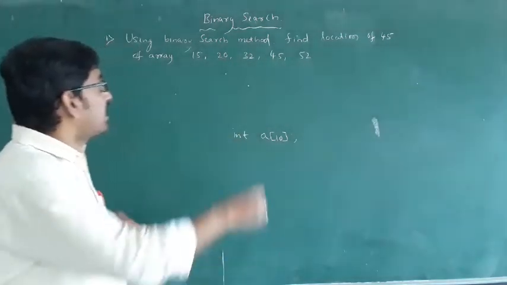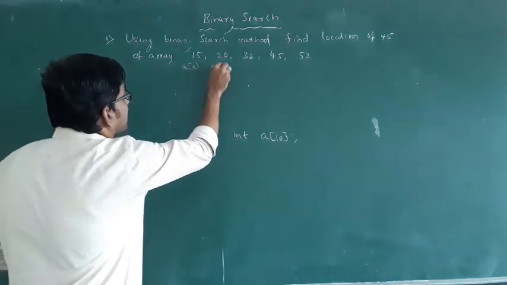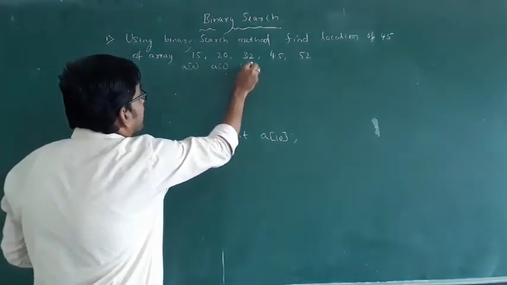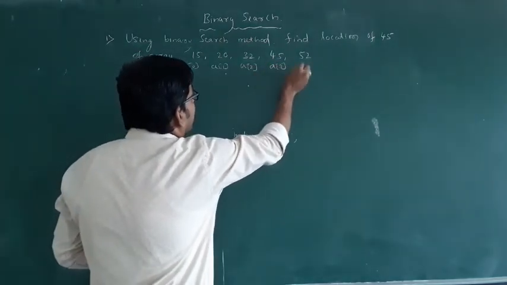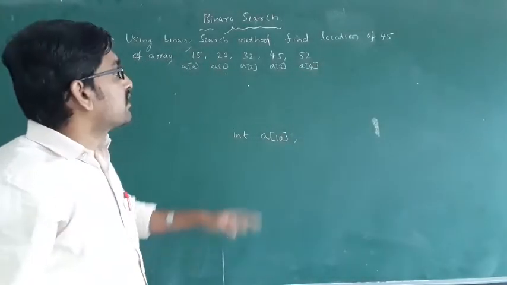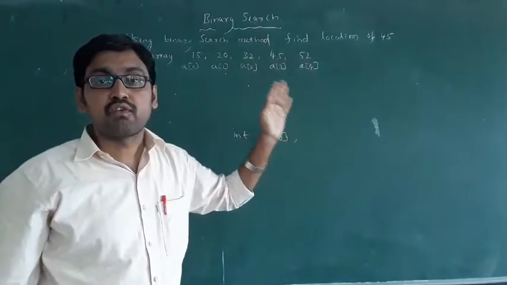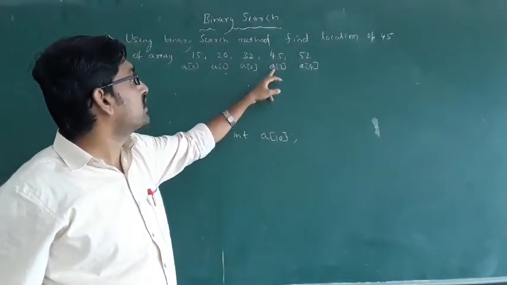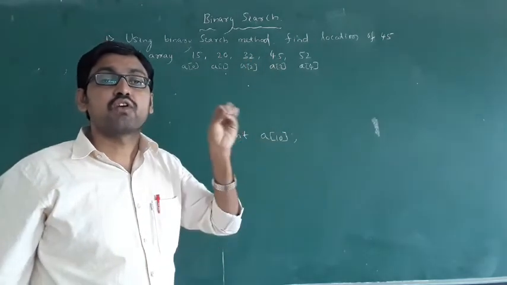In a of 0, 20 is stored, in a of 2, 30 is stored, in a of 3, 45, in a of 4, 52. They are asking to find the location of 45. 45 is stored in location a of 3.